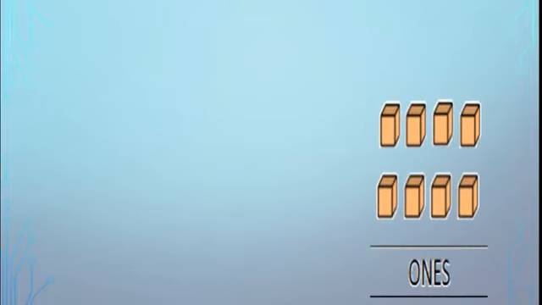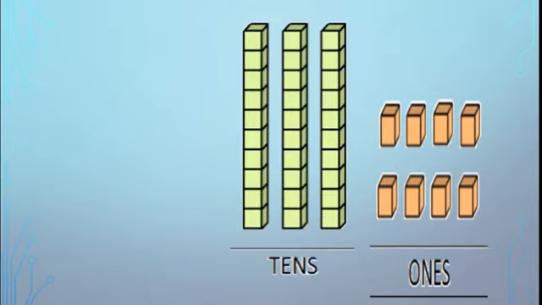Now students, see this. This is ones, because one box is there and separated. See how many are there? 8. Correct? 4 plus 4, that is 8. They are up to 9, we call them ones or units. Then this is tens, because in one group there are 10 boxes.